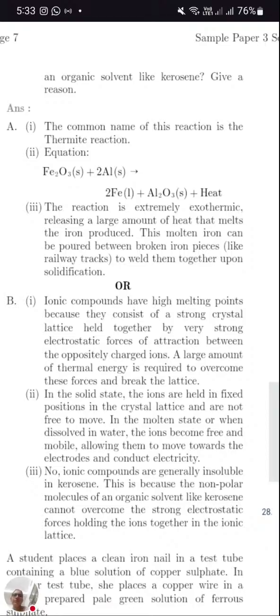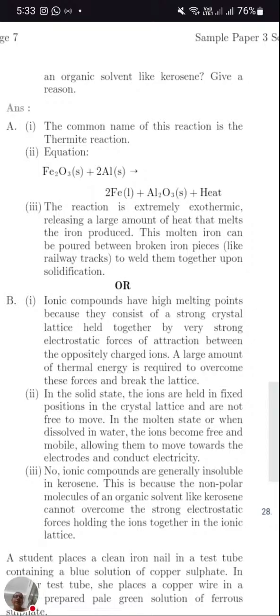So here in the reaction you can see Fe is produced. The heat will make the iron melt. Thus it is used in welding. This molten iron can be poured between broken iron pieces like a railway track to weld them together upon solidification. So when it solidifies, it will complete the welding and join the railway lines. Fe2O3 plus aluminium will form Fe plus Al2O3 plus heat. Now the next question.